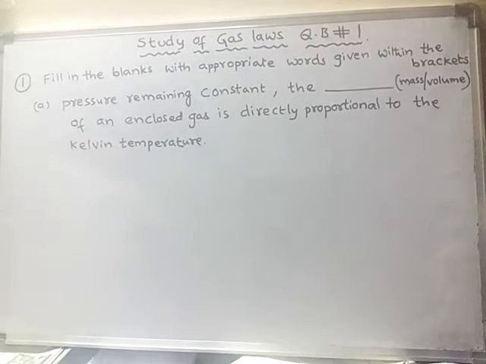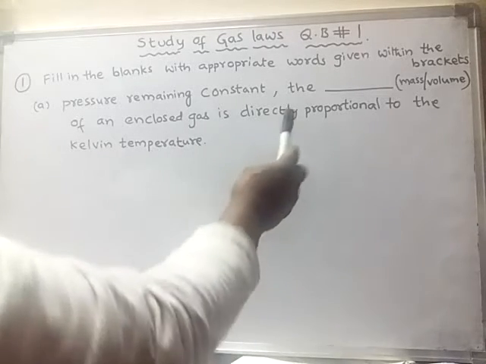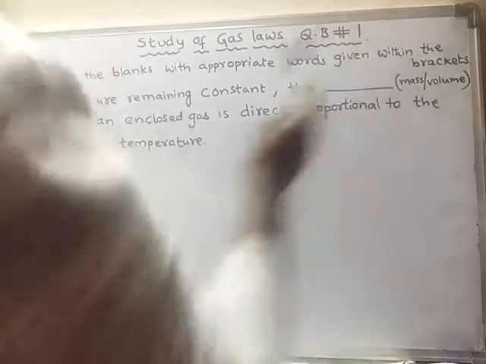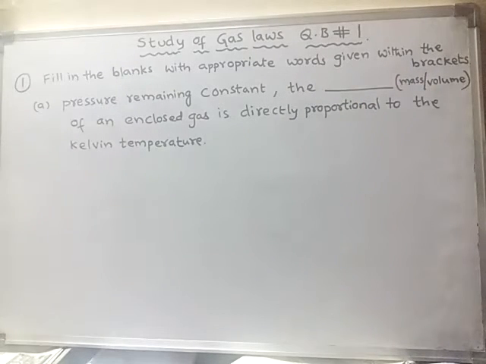Fill in the blanks. Fill in the blanks with appropriate words given within the bracket. So the first question has some sub-questions, which are fill in the blank questions.